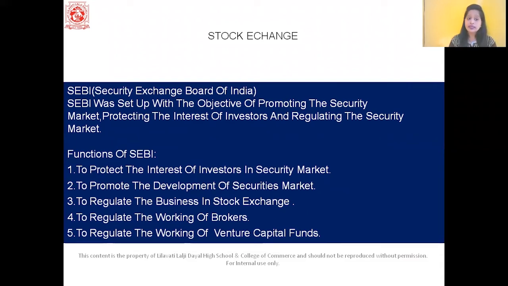Let's study the functions of SEBI. First one, SEBI protects the interest of the investors in the security markets. It's just one line that you need to write, students, in this answer. Second, it promotes the development of the security market. Third, it regulates the business of the stock exchange. Fourth, it regulates the working of brokers. Fifth, it regulates the working of venture capital funds.